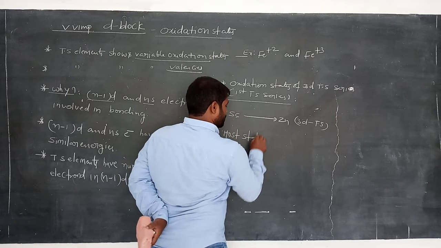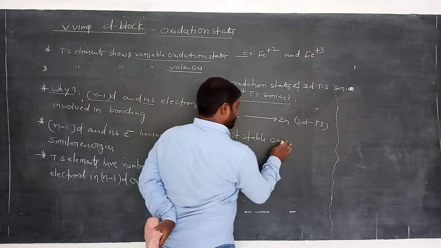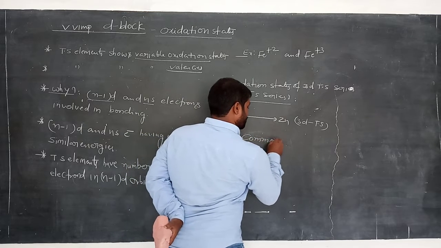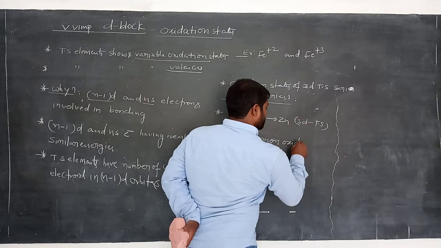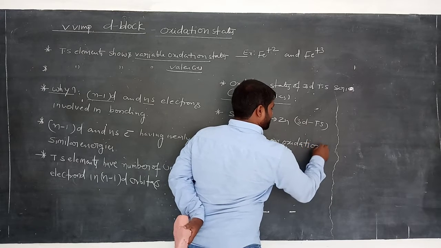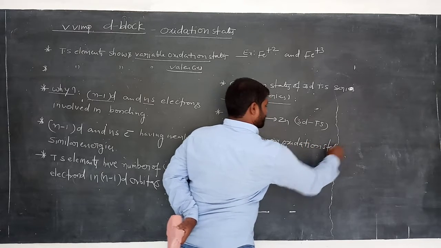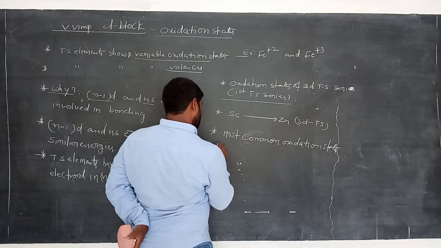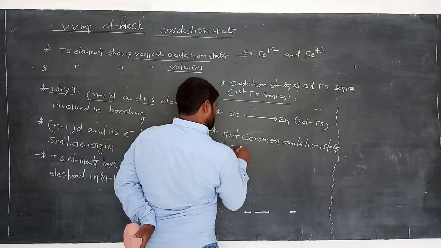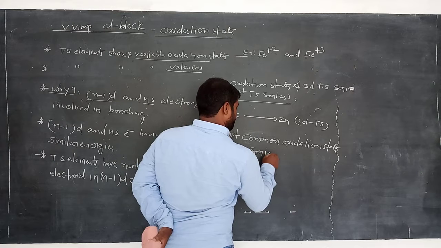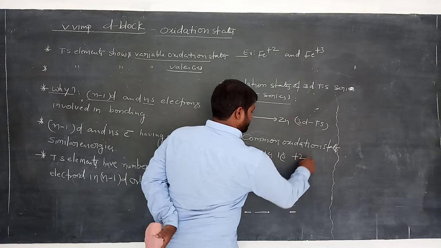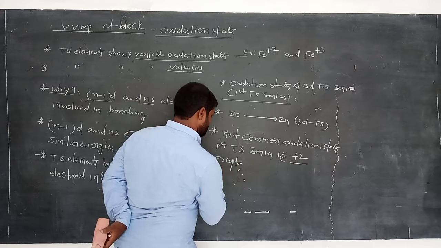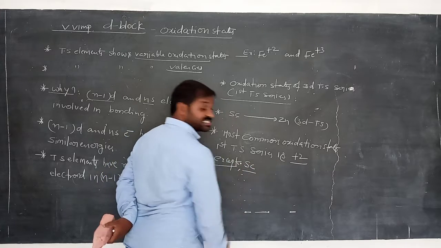In this series, the most stable, most common oxidation state of the first transition series is +2, except scandium.